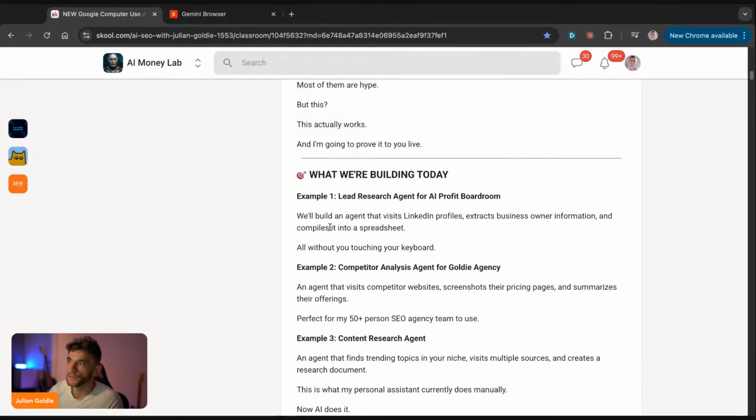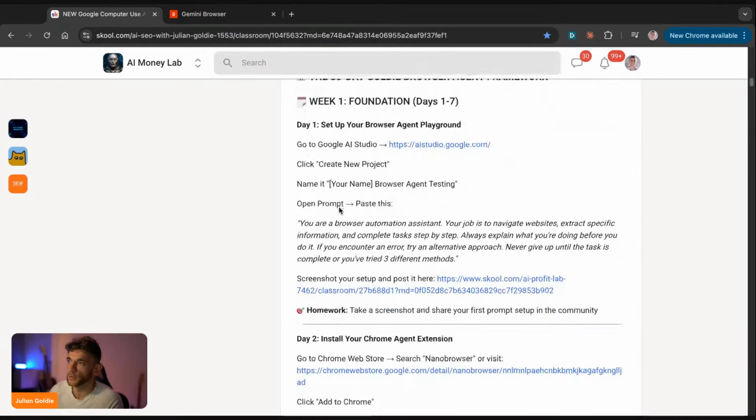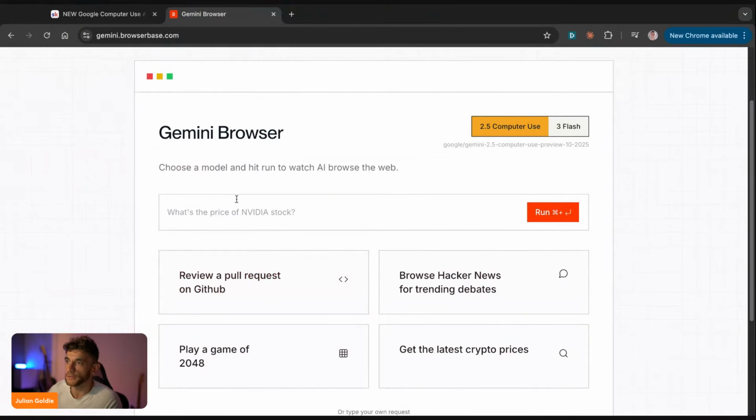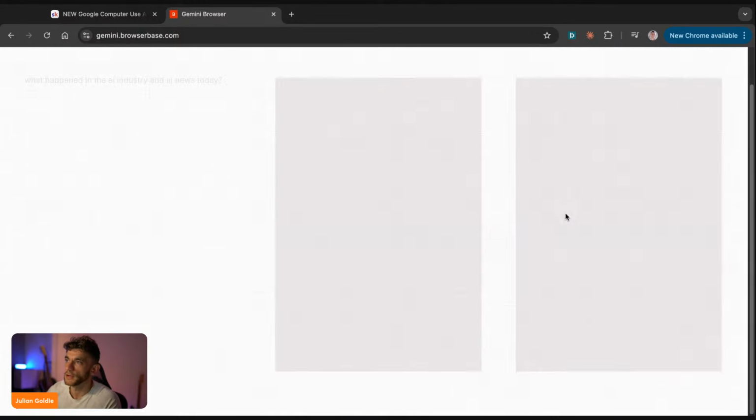All right. So for example, here, we're going to take some examples of what we can build, right? And for example, we can go into Gemini browser here. And if we just wanted to go really simple, we could, for example, say, okay, what happened in the AI industry today, right? AI industry and AI news today, right? We'll hit run like so.